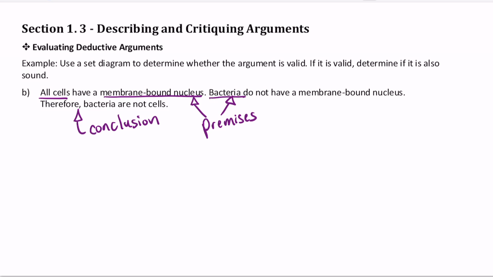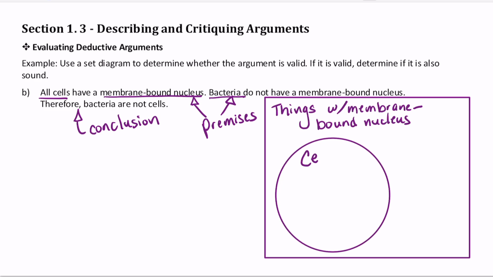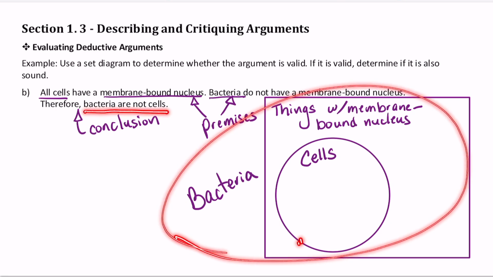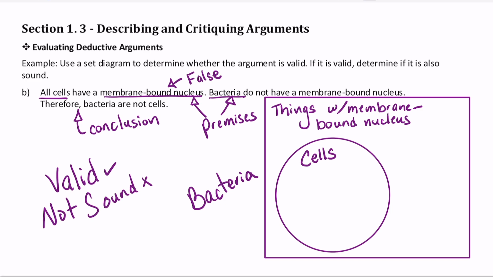The first premise tells us that all cells are a subset of things with a membrane-bound nucleus. The second premise tells us that bacteria is not included in our universal set, so we place it on the outside. Looking at our completed diagram, we can see that bacteria are not cells since it is not inside the cell's subset, making the argument valid. However, it is not sound because the first premise is false.